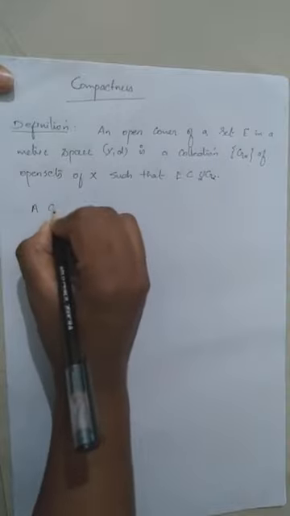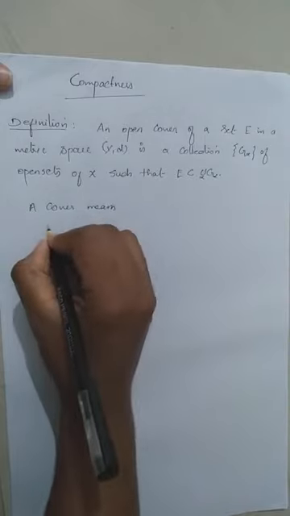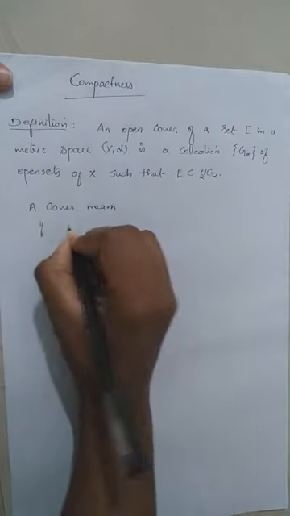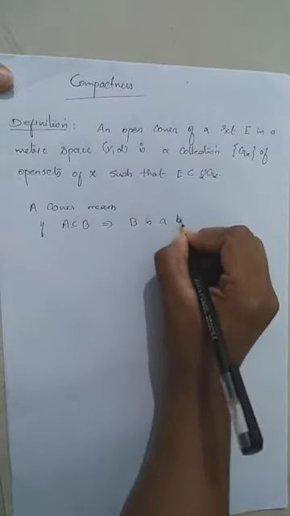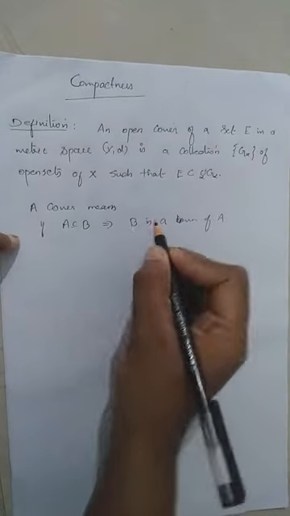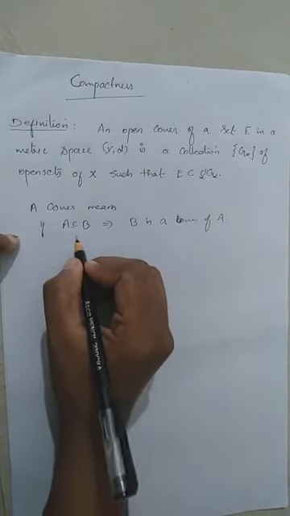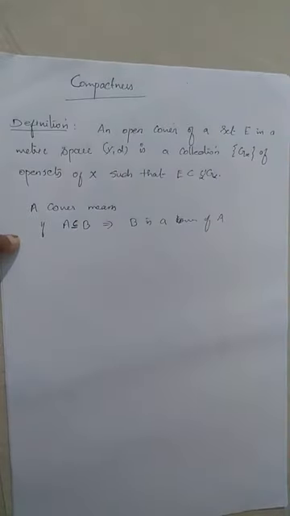A cover means: if A is a subset of B, then B is a cover of A. The cover is a set containing something. If a set contains another set, then that superset is called a cover of that subset. For the case, if A is a subset of B, then we can say that B is a cover of capital A. A cover is something which includes what it covers.